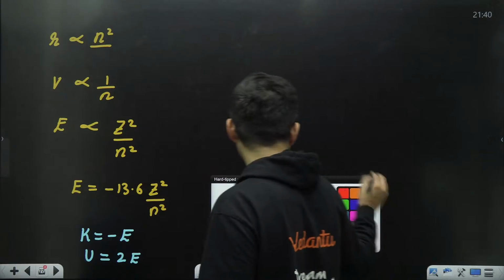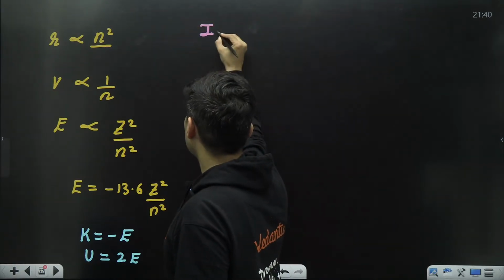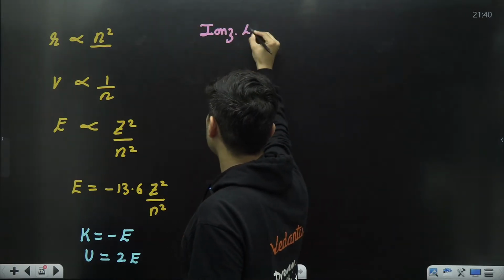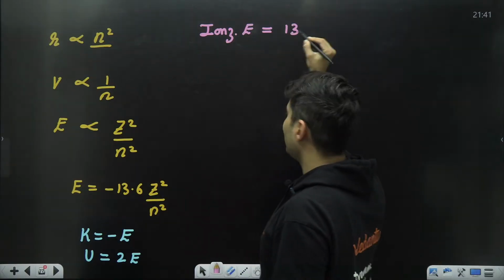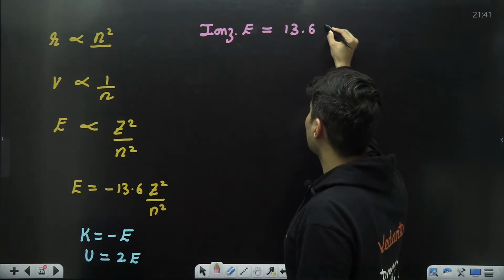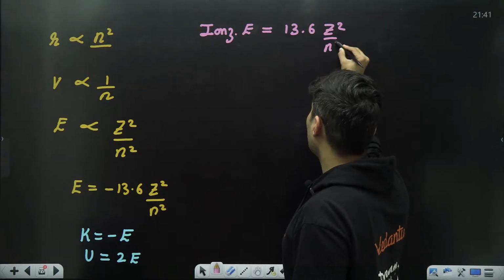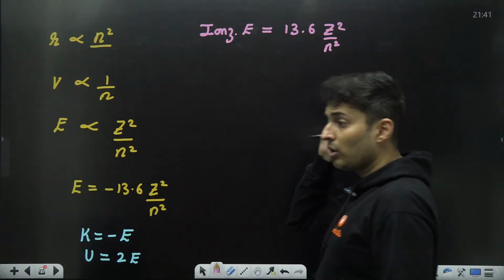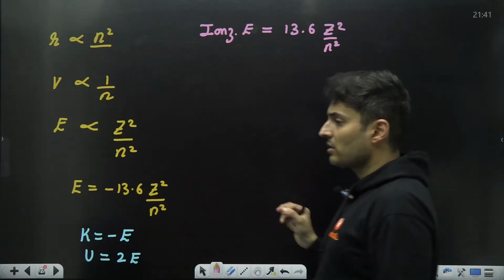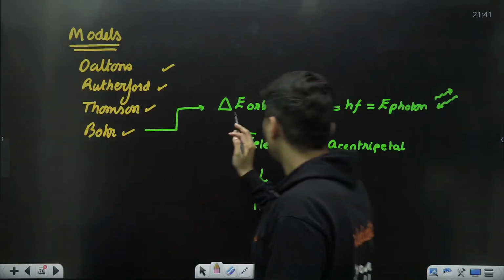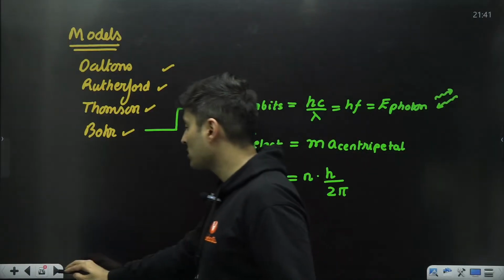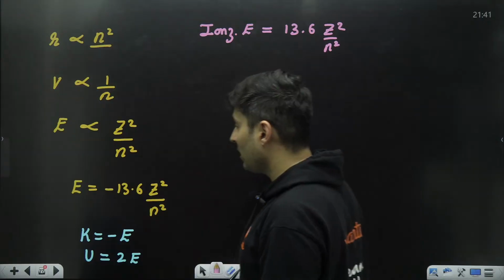Then you also have the ionization energy, which is exactly this 13.6 z square by n square without the negative sign. Just like we saw before, the difference of the energy is the photon's energy.